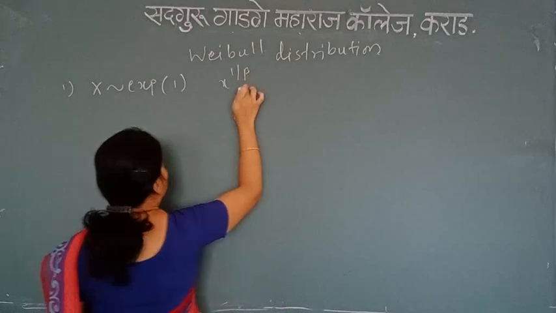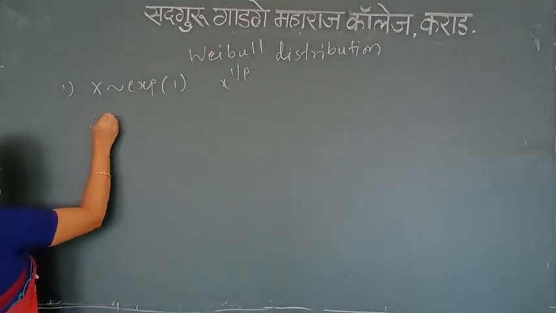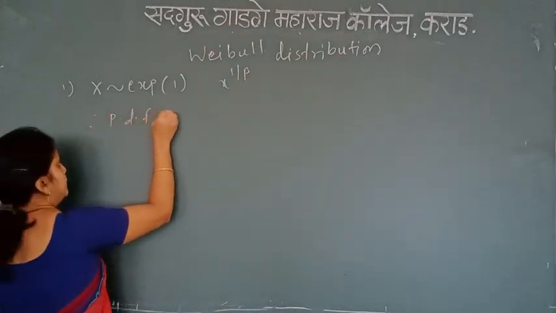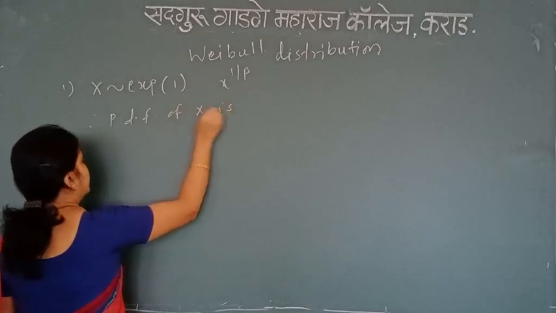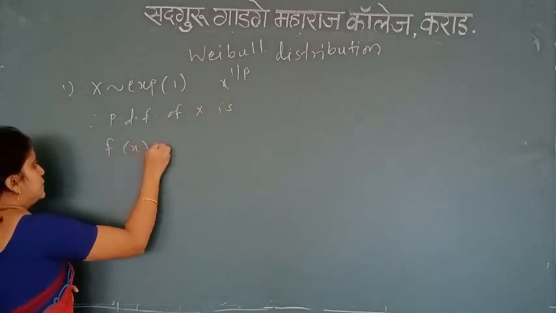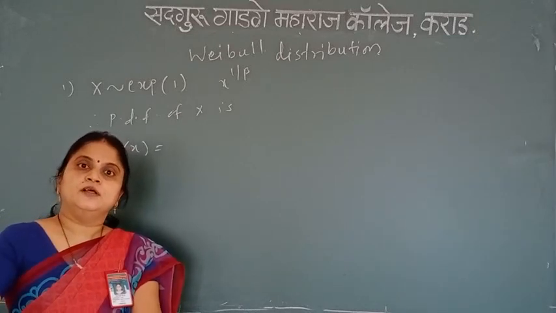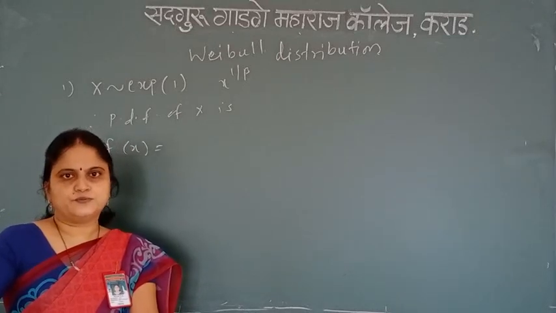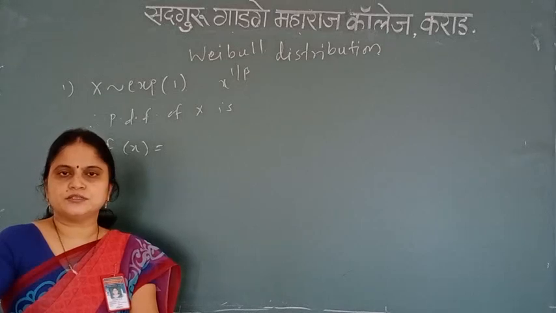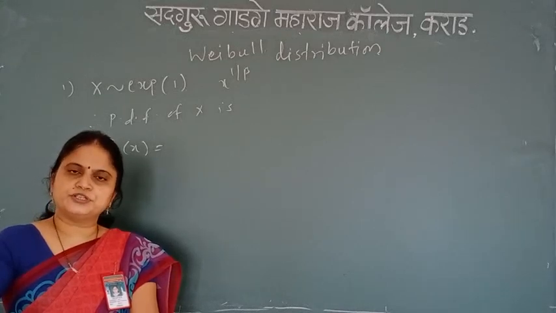I need to obtain the distribution of this. So the PDF of x is f(x) is equal to, can you tell me the PDF of exponential with 1? That is, we put theta equal to 1 in the exponential distribution. So what is the PDF of the exponential with theta?